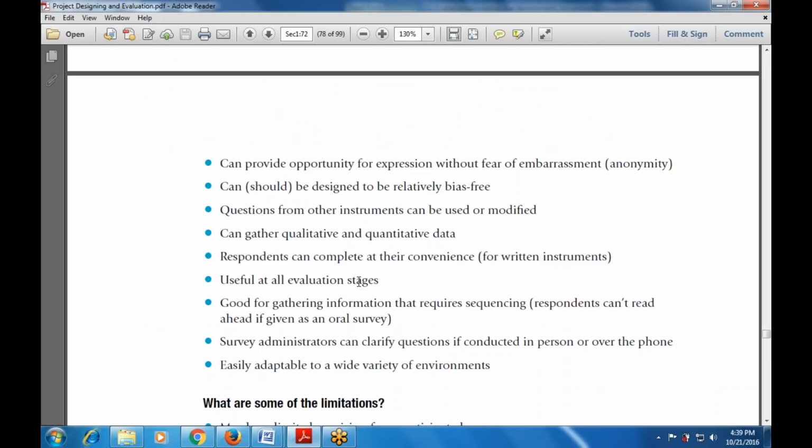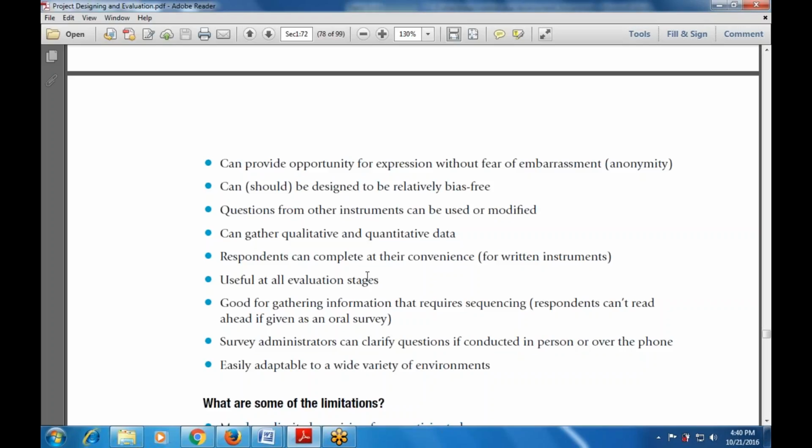It can also provide the opportunity for expression without fear of embarrassment. It should be designed to be relatively bias free. Whatever tool is designed should be bias free, and questions from other instruments can be used or modified. Whatever the questions or modifications, the scenario used with other instruments can also be used and modified.